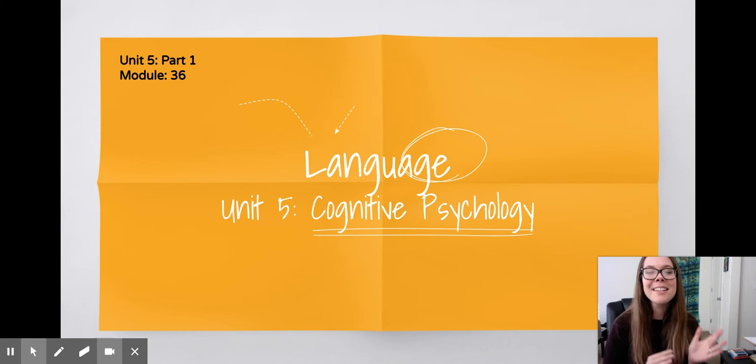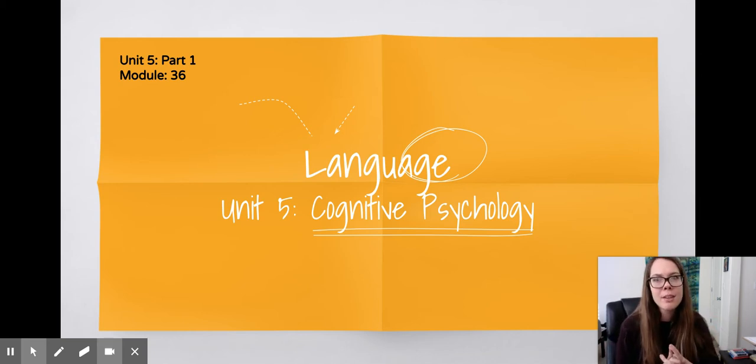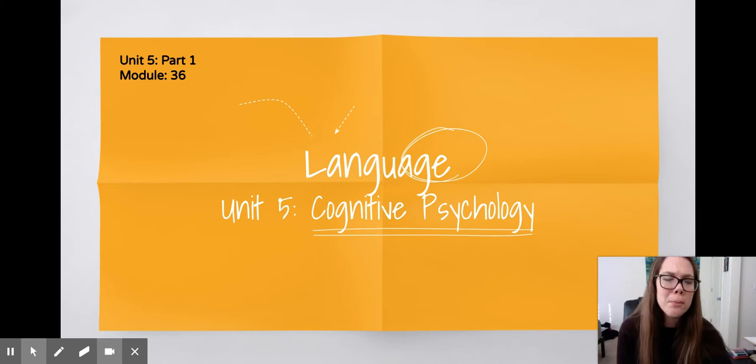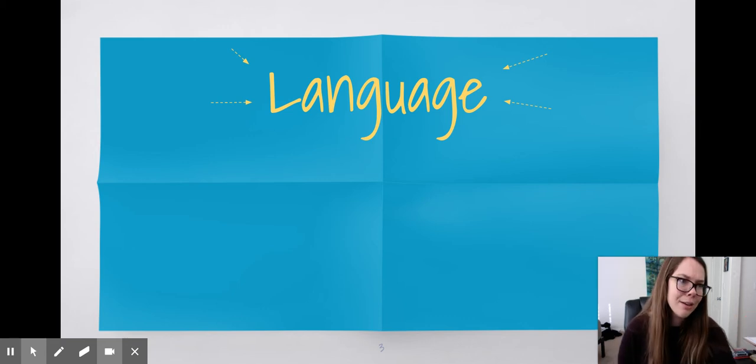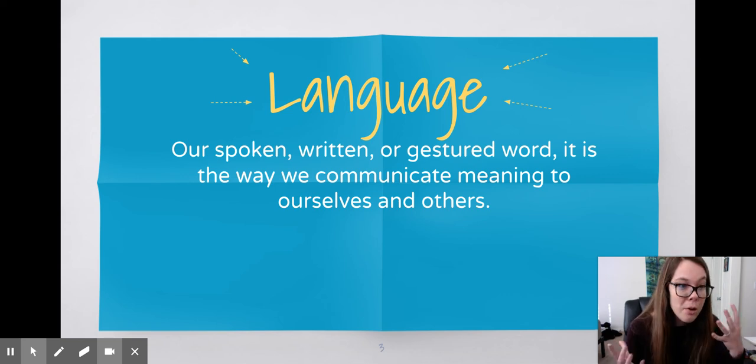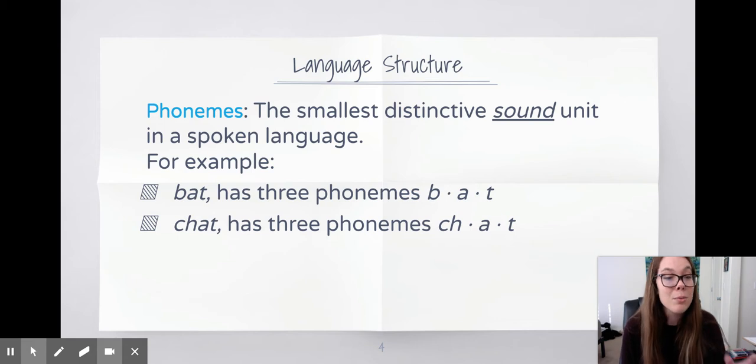So let's get started. Our last little module today is about language. It used to be a different chapter in our old textbooks, but I like how this one interwove it within our cognition unit. So language. What does language have to do with thinking? Language is our spoken, written, or gestured word. It is a way we communicate meaning to ourselves and others. Can you imagine a life without language? I mean, that is our main communication system.